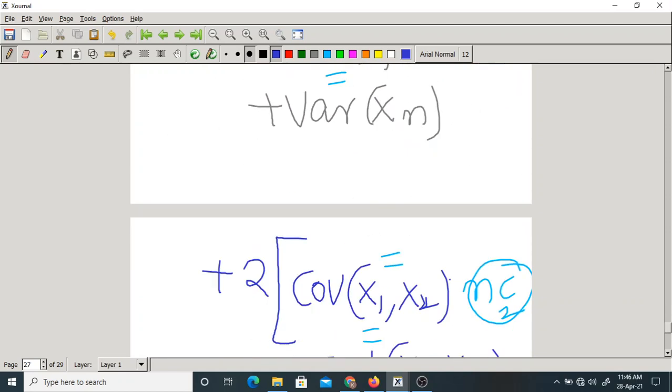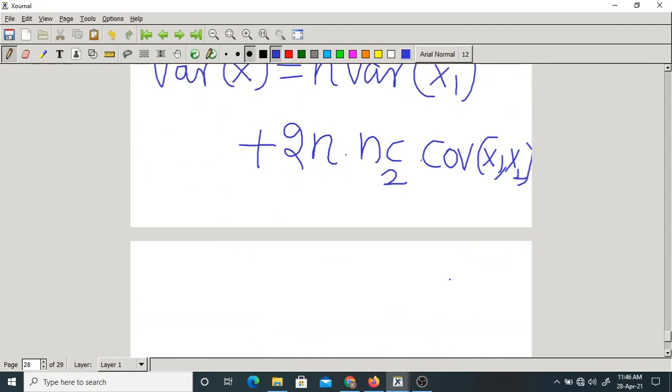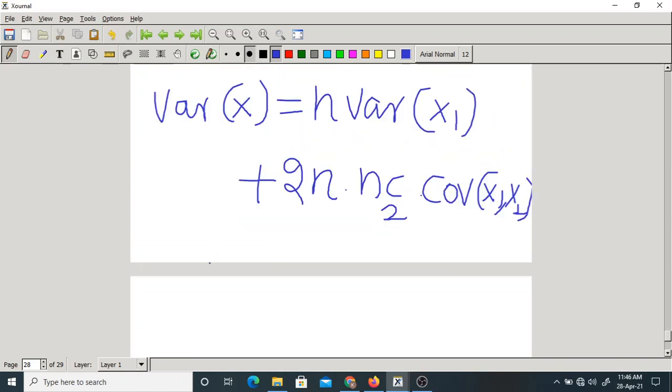So it becomes n into n minus 1 by n square plus 2 into NC2. What is NC2?